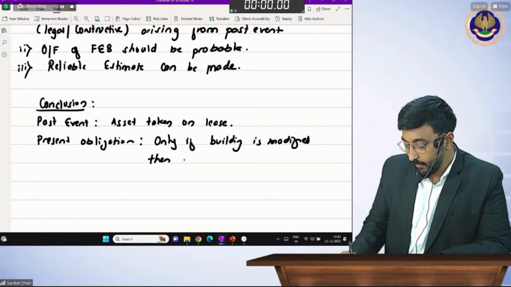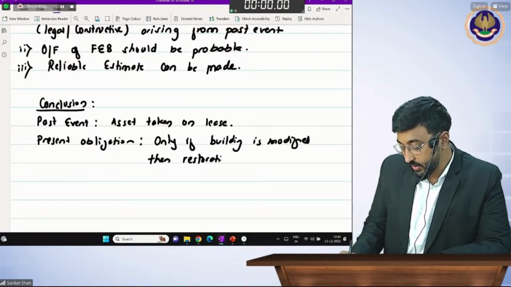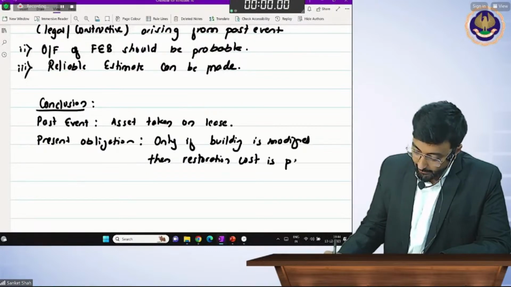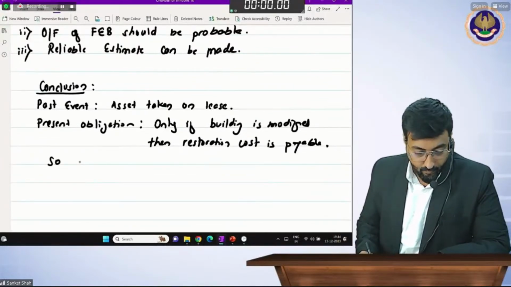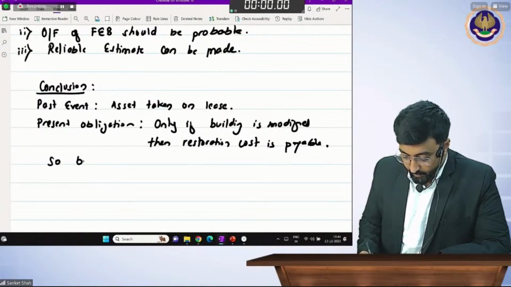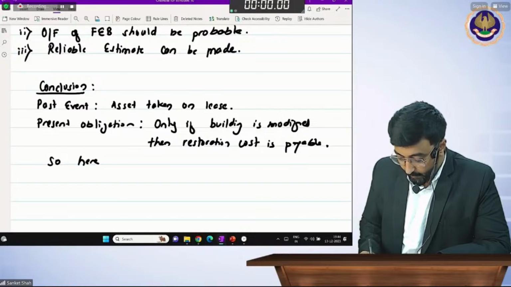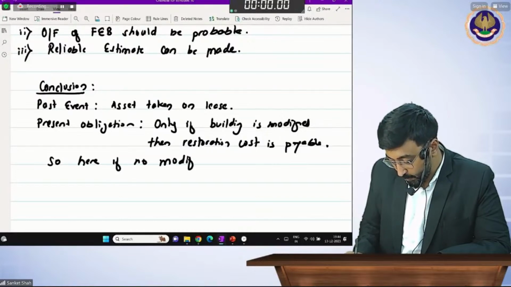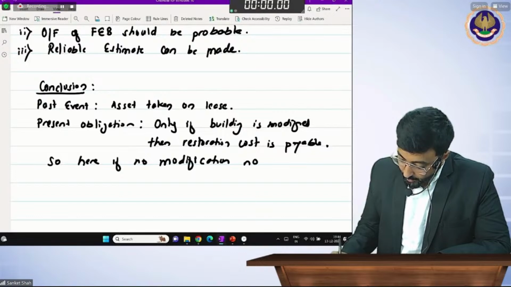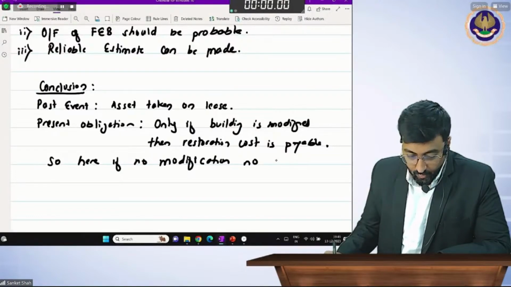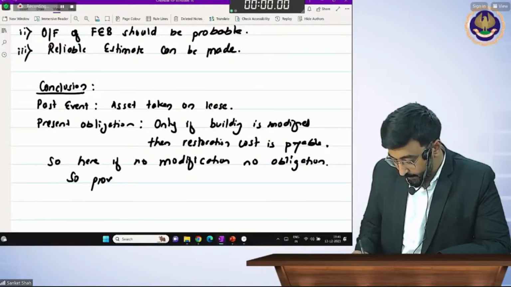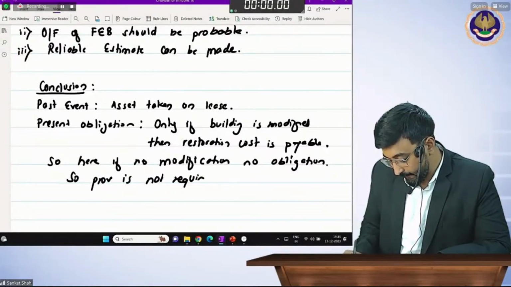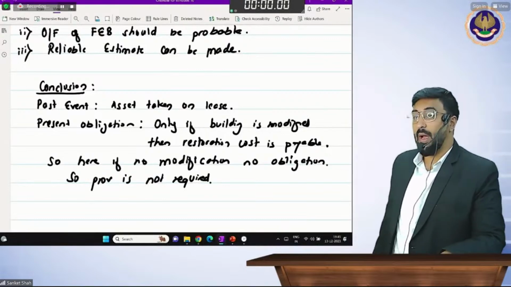Then restoration cost is payable. So here, if there is no modification, there is no obligation. So provision is not required.